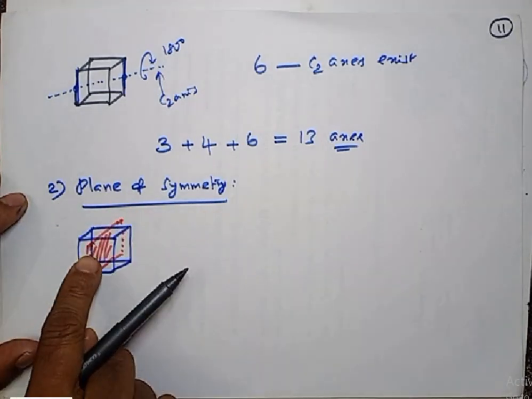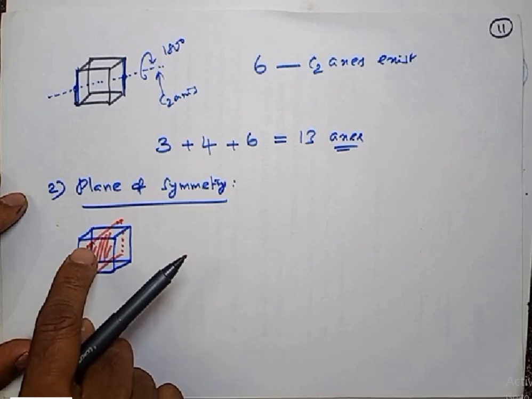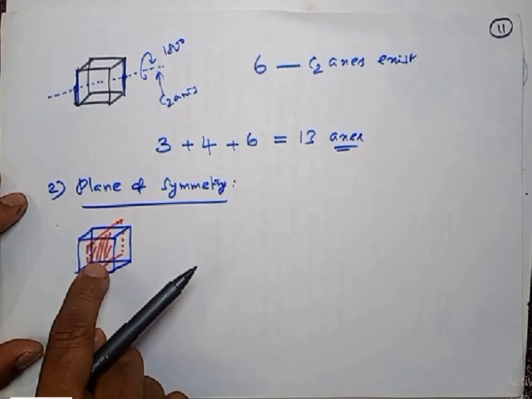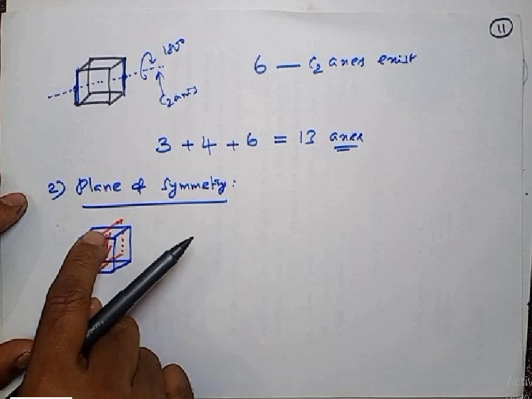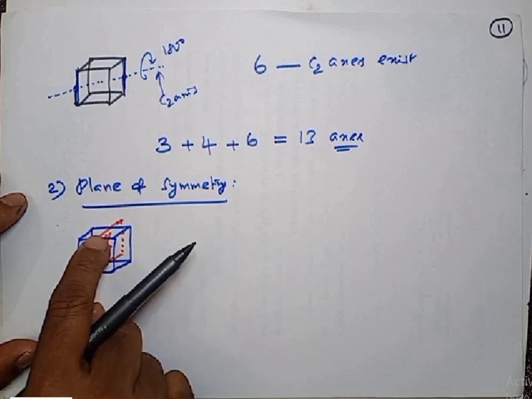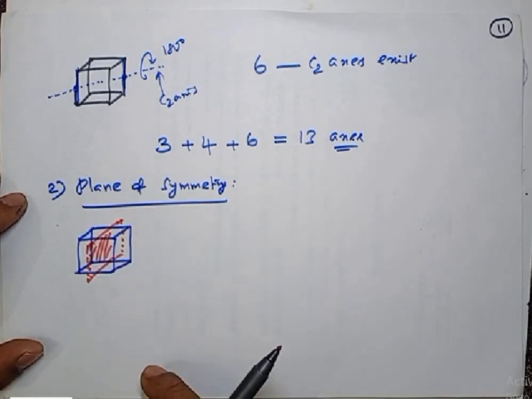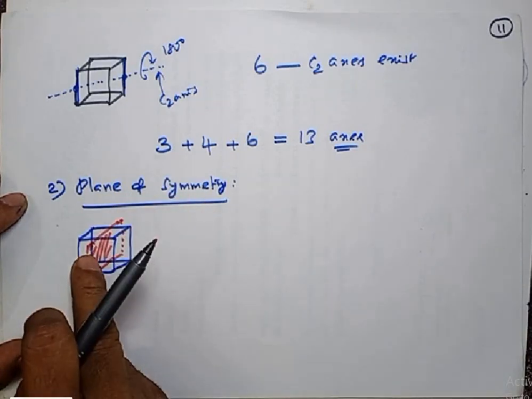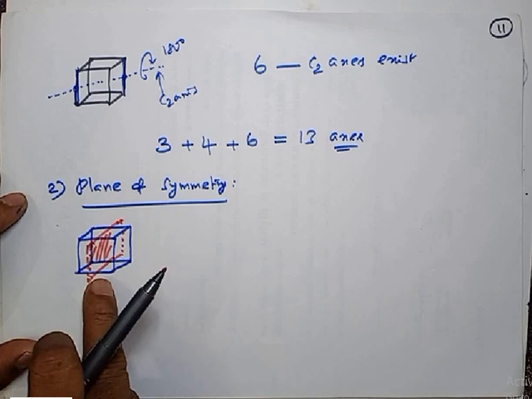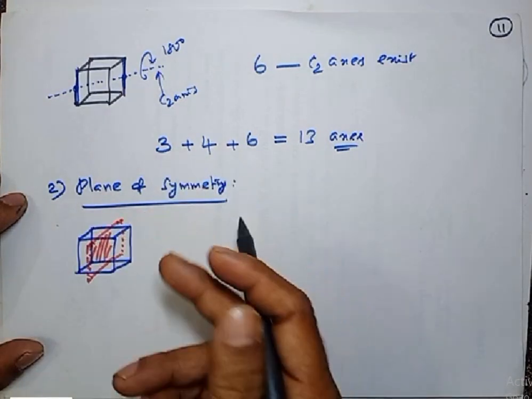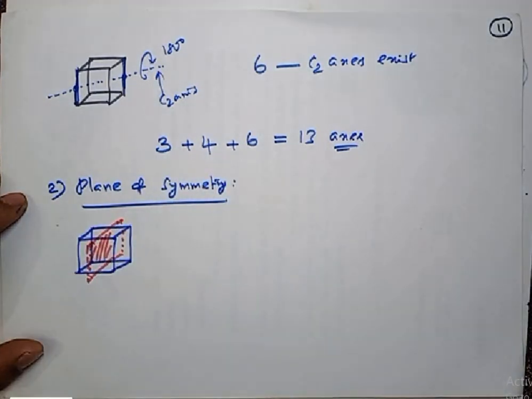Listen, keep this point in mind, this plane is passing through two opposite faces. And in a cube, you know very well there are 6 faces. So if a plane passes through two opposite faces, how many planes are possible in a cube which has 6 faces totally?